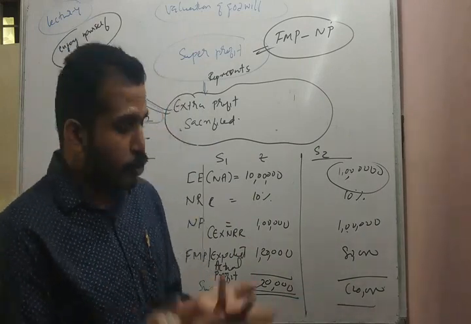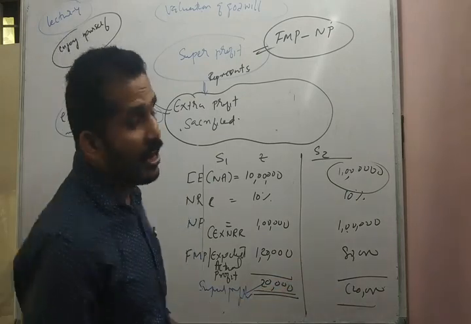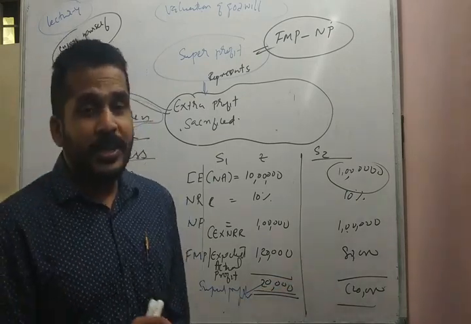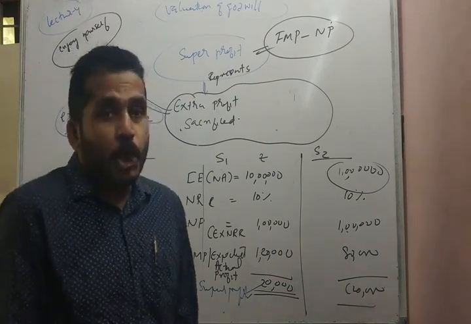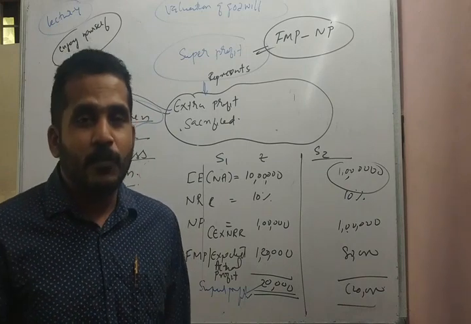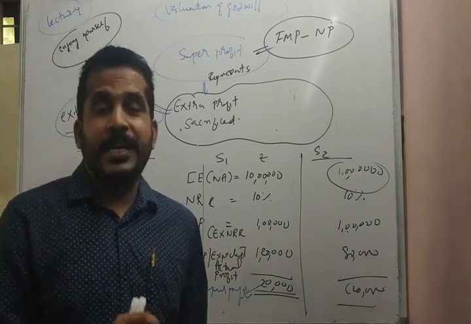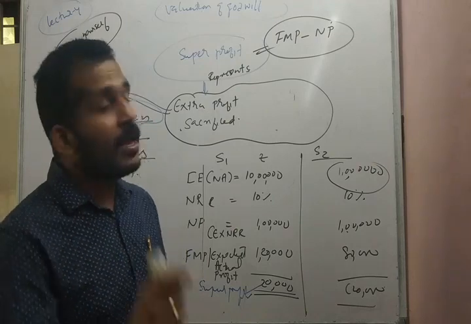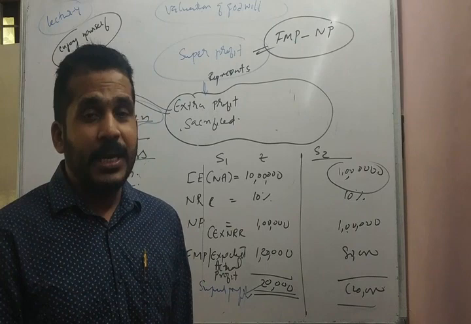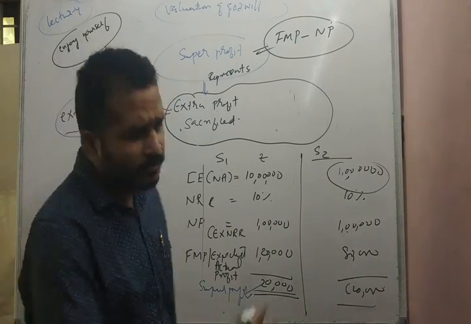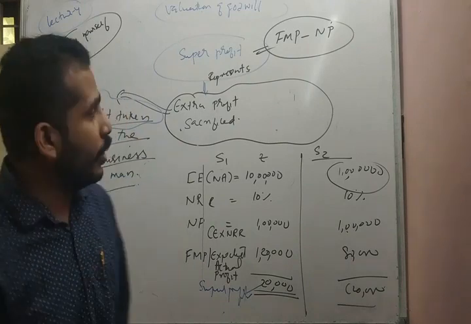That means no super profit, no goodwill. So remember, only when there is super profit is there a concept of valuation of goodwill. If there is no super profit, there is no concept of valuation of goodwill. So what is super profit? It is the difference between the future maintainable profit and normal profit. If it is a positive figure, there will be the calculation of goodwill. If it is negative, there is no chance of valuation of goodwill.